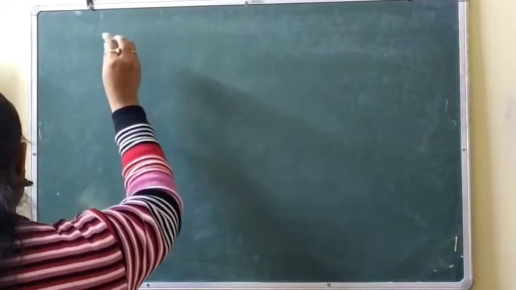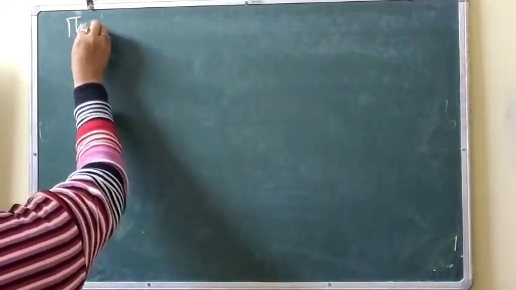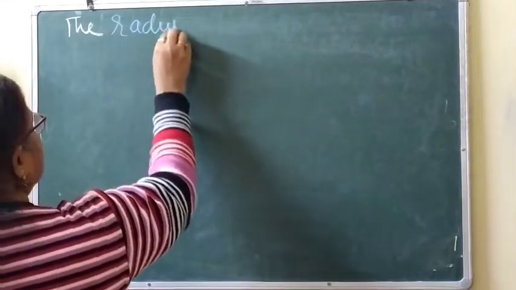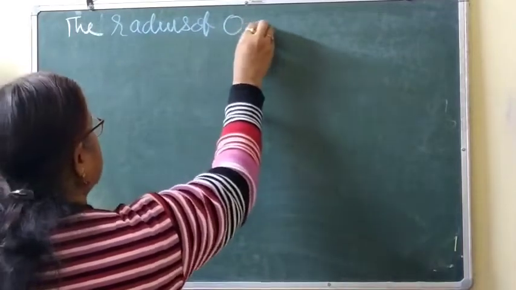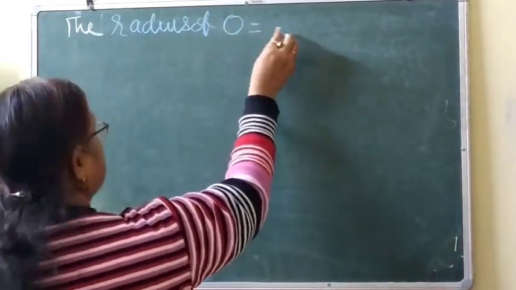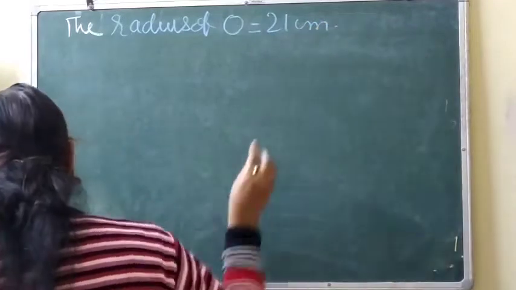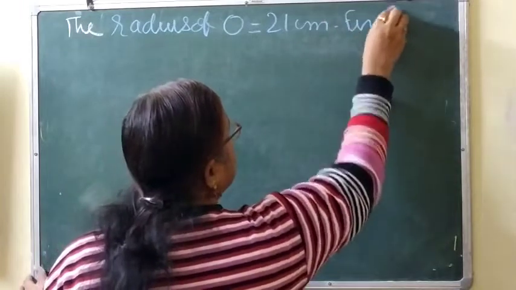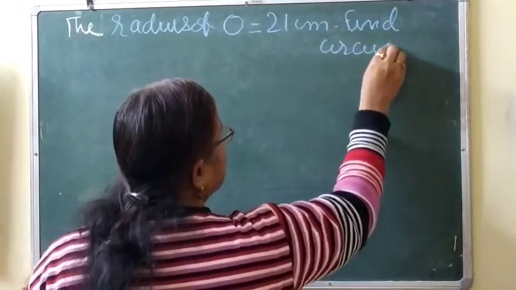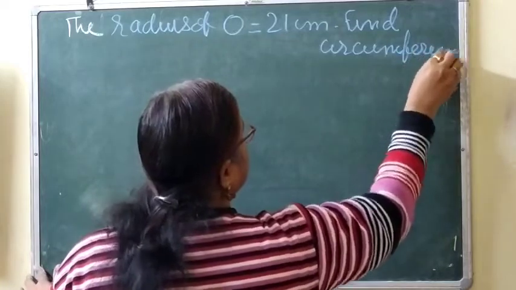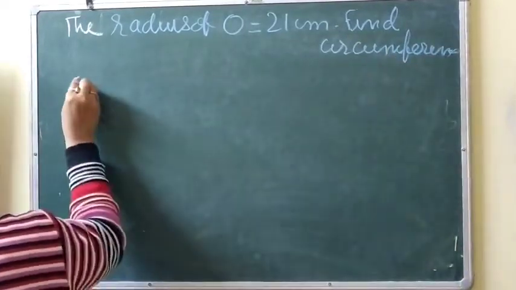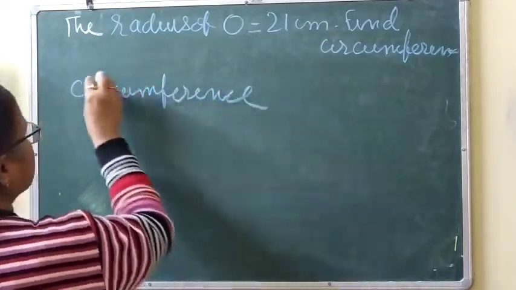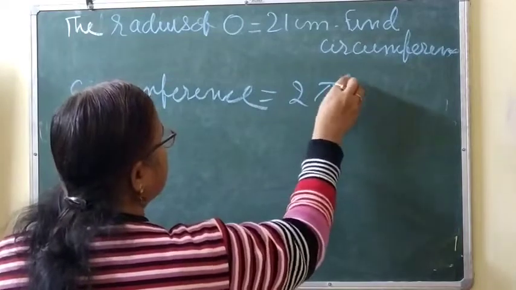Next is the radius of circle is 21 centimeter. Find circumference. Clear? So how we'll find out? We know circumference is equal to 2 pi r.